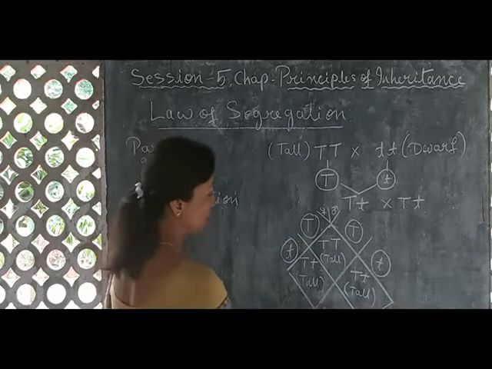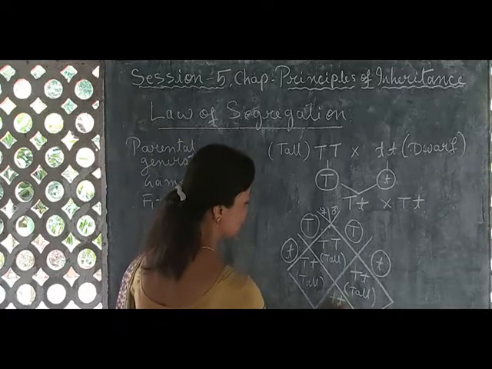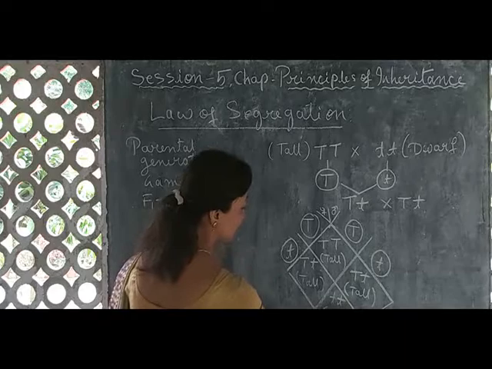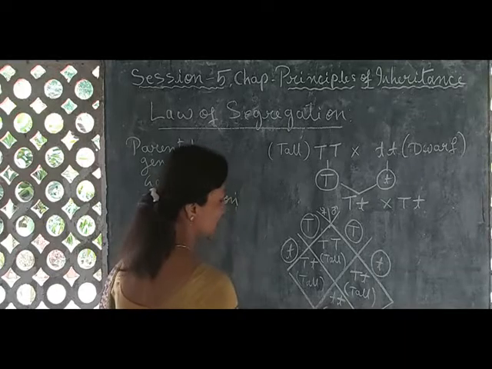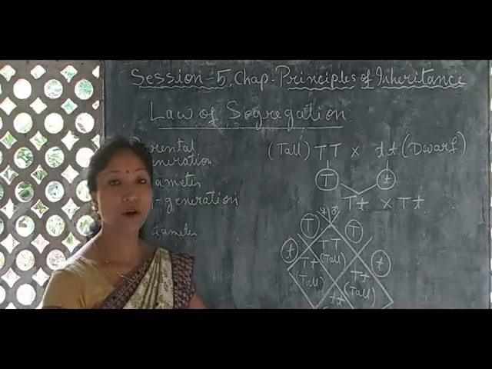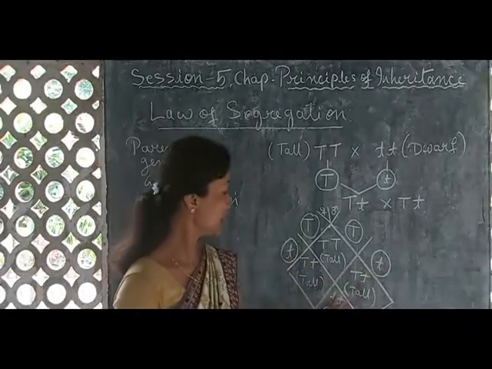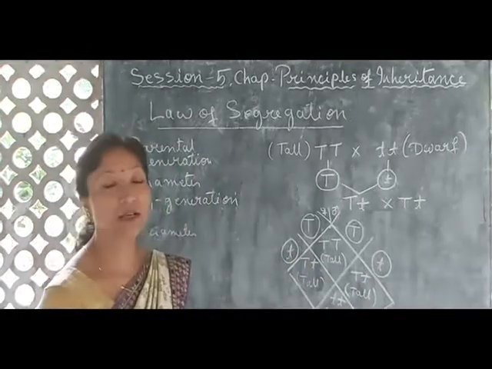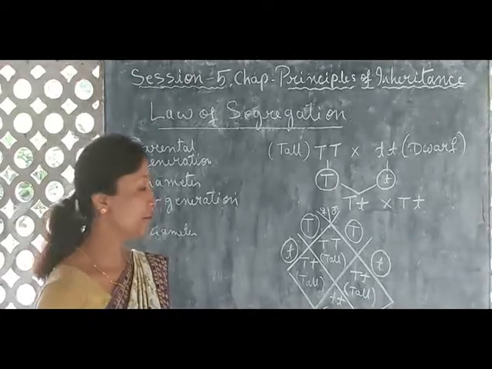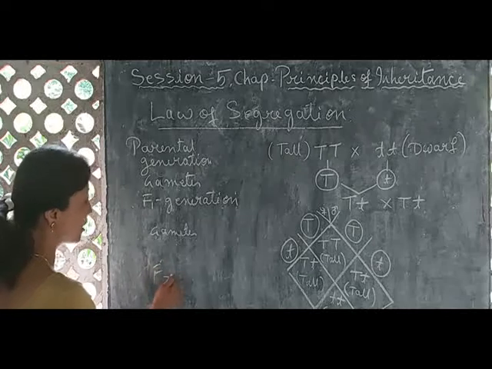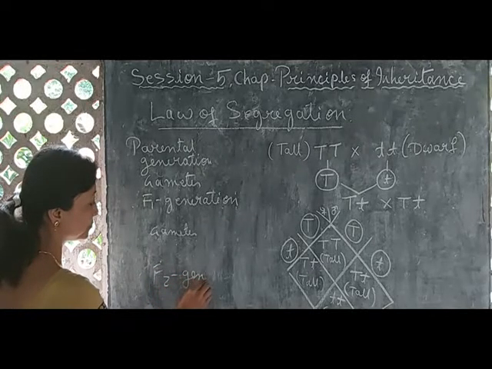But what about this? This one will be small t, and the plant will be dwarf. So here, in this case, they will be short or dwarf plant, because here you can see small t in homozygous condition. The recessive character will be expressed here, that is dwarf. So these are F2 generation.